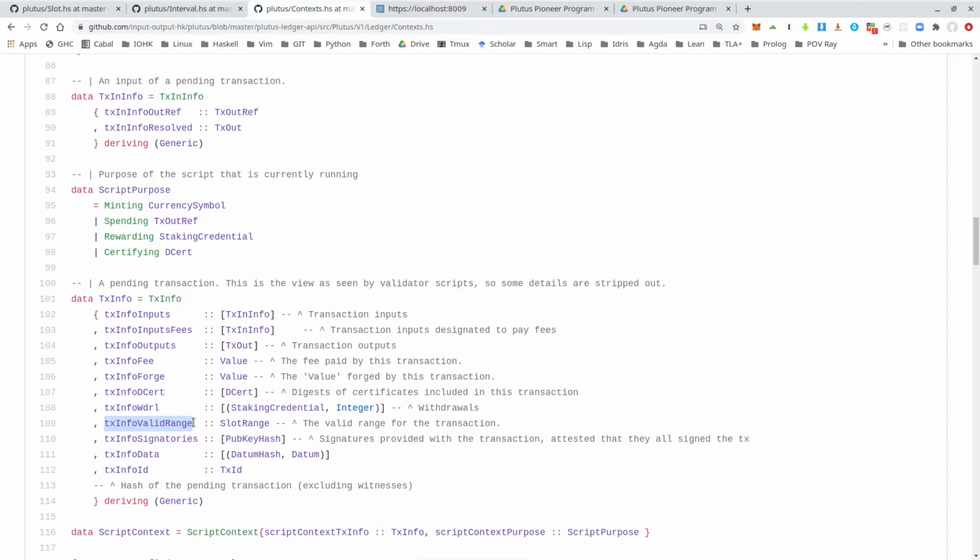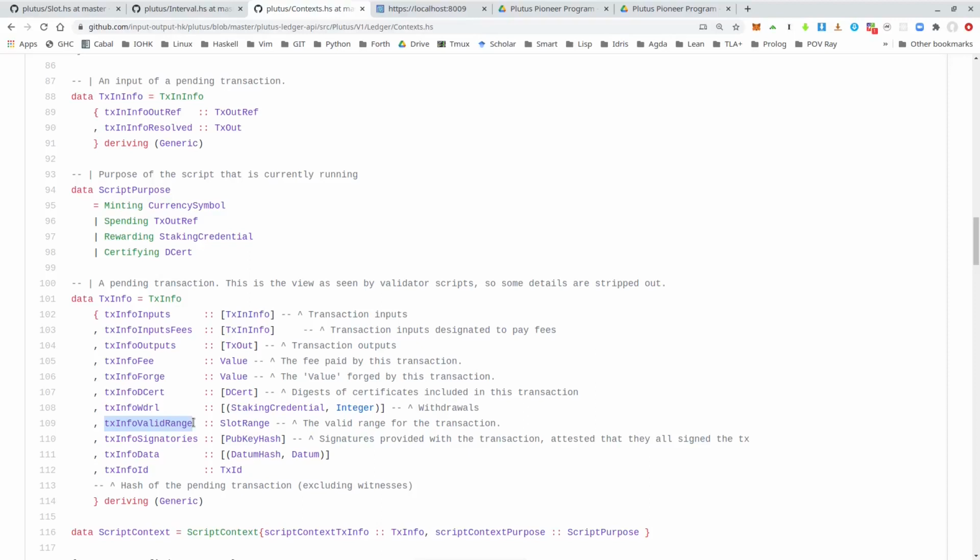But if you think about it, it's not clear how to manage time in that context. Because time is obviously important, because we want to be able to express validation logic that says that a certain transaction is only valid after a certain time has been reached or before a certain time has been reached. We saw an example of that in the very first example, the auction example, where bids are only allowed until the deadline has been reached, and the close endpoint can only be called after the deadline has passed. And if you think about that, that seems to be a contradiction, because time is obviously flowing.